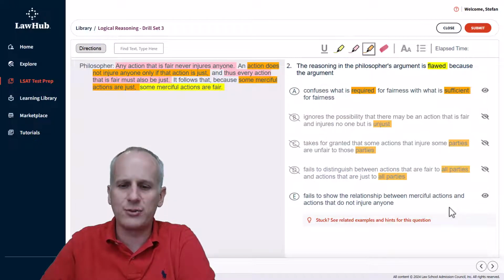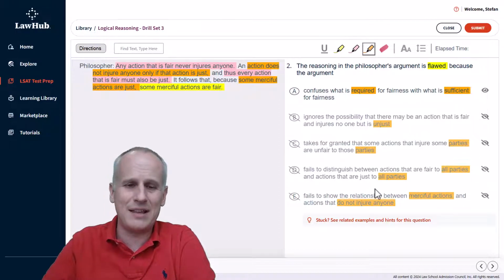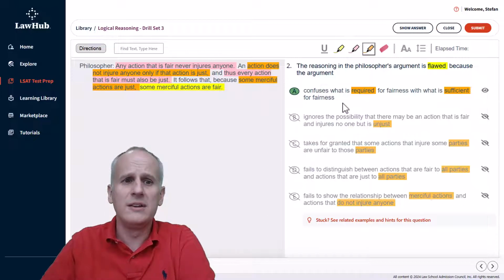And then lastly, we've got choice E, fails to show the relationship between merciful actions and actions that do not injure anyone. Well, again, we're not considering the relationship between merciful actions broadly. There's clearly conditional logic involved. So we can eliminate B through E without really even diving into the conditional logic, knowing that choice A has to be the right answer. And this can be a more efficient way to engage with these technical conditional statement style questions on the logical reasoning section of the LSAT to expedite your process working through sections and trying to get what are ultimately going to be harder questions correct.